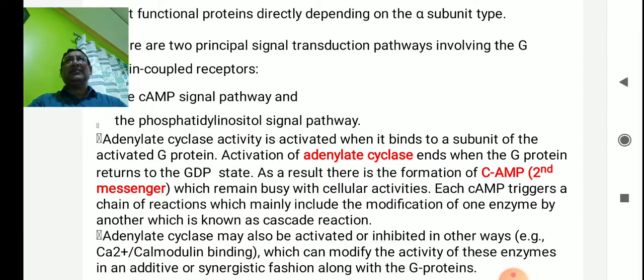Adenylate cyclase, as already shown, is activated when it binds to the activated G protein. Activation of the cyclase ends when the G protein returns to the GDP state. As a result, there is formation of cyclic AMP, the second messenger, which remains busy with cellular activities. Cyclic AMP triggers a chain of reactions, mainly including the modification of one enzyme by another, which is known as a cascade reaction. Adenylate cyclase may also be activated or inhibited in another way, for example by calcium or calmodulin binding, which can modify the activity of these enzymes in an active or synergistic fashion along with the G proteins.